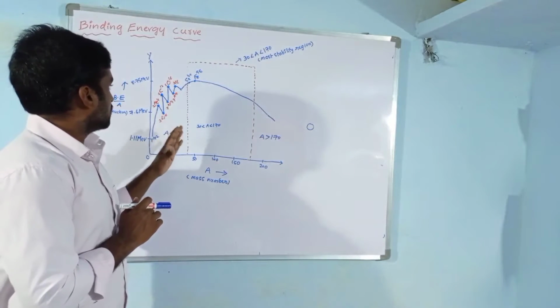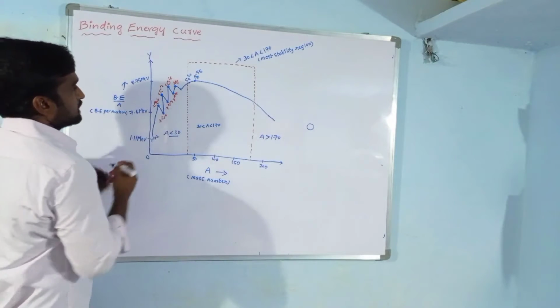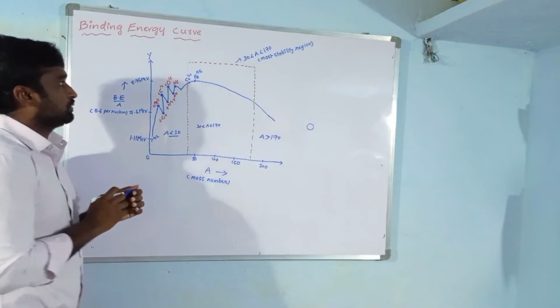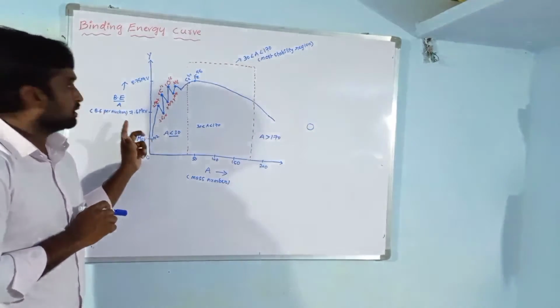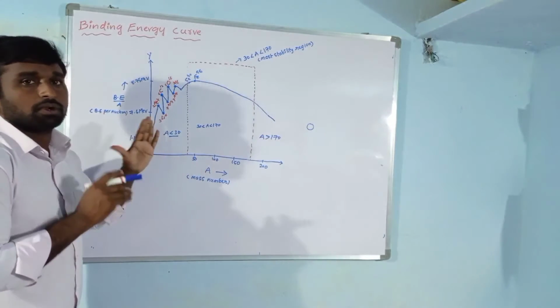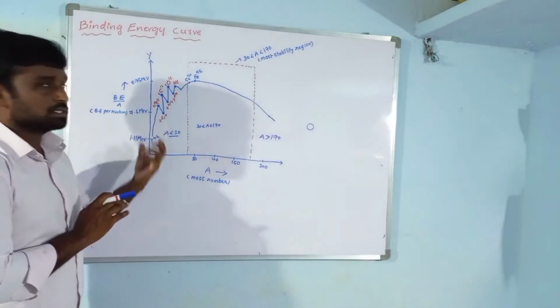Next, if you see here, these are the peaks. In the region of small mass numbers, the binding energy per nucleon curve shows minima and maxima. So what are the minima?